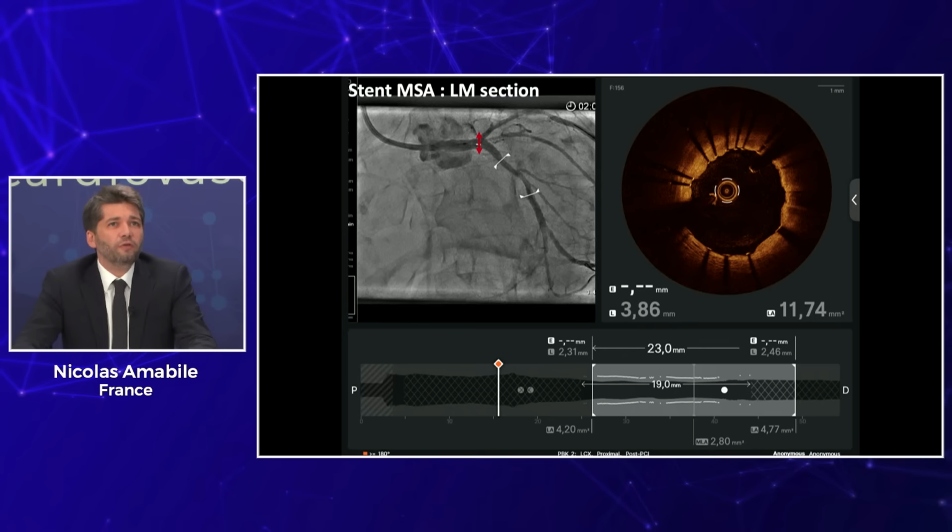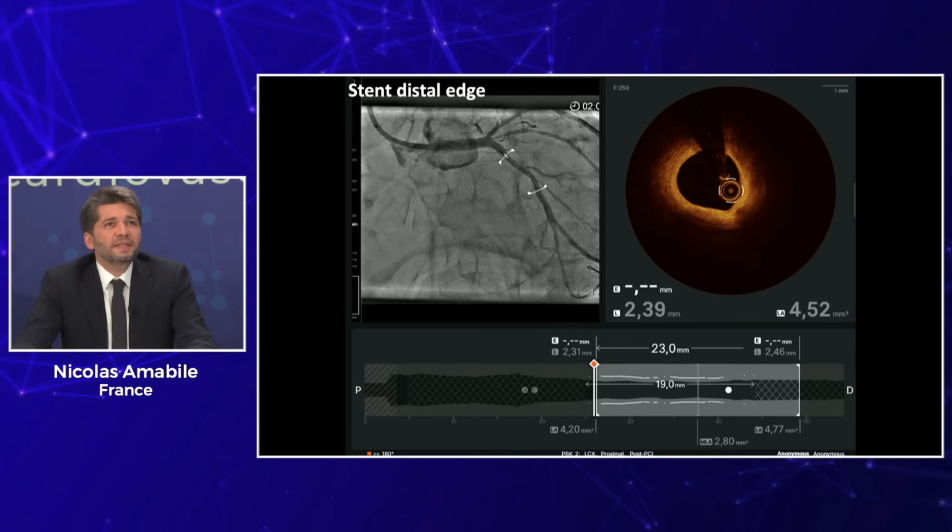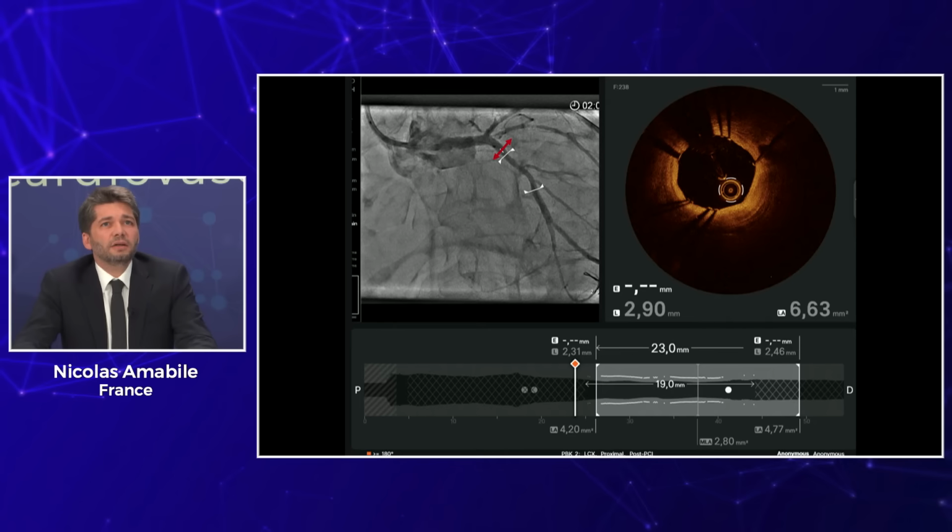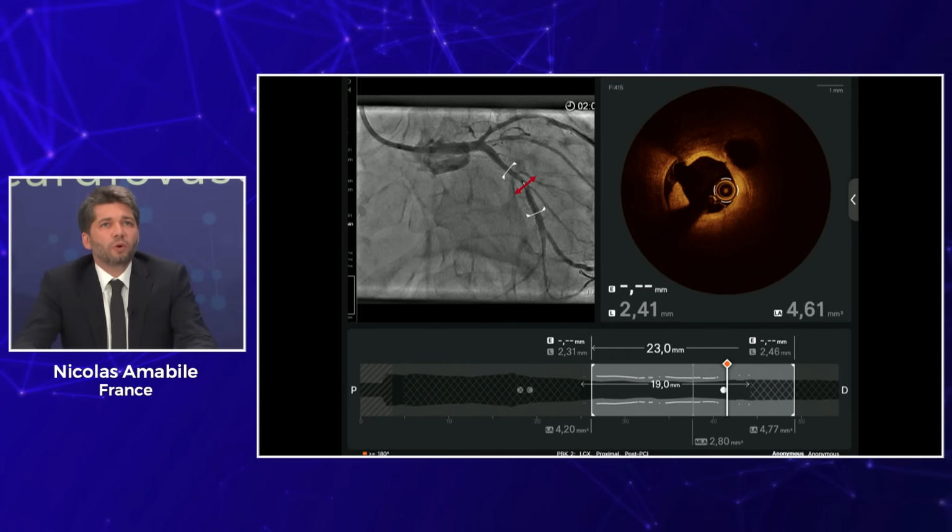Interestingly, in the polygon of confluence, a little more distal, the area was 11.74 square millimeters, so a very good expansion. The distal edge of our left main to circumflex stent presented no dissection, and a correct expansion of 6.6 square millimeters. What was not good was the aspect on the proximal edge of the circumflex to obtuse marginal branch, with here a major dissection.